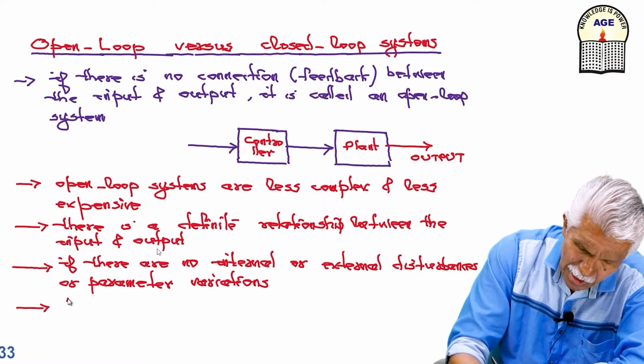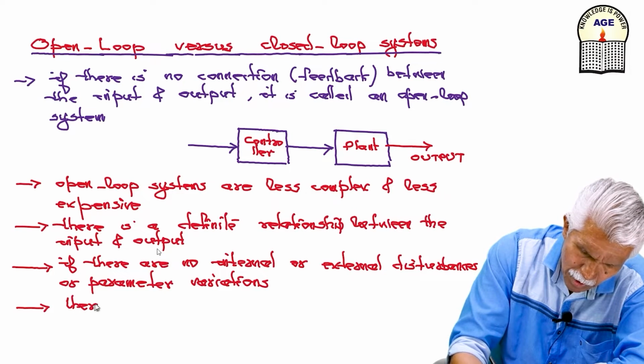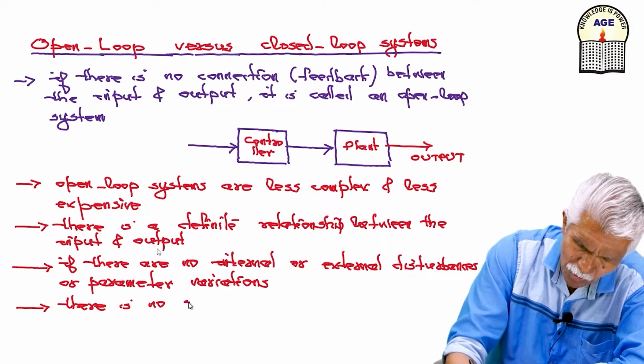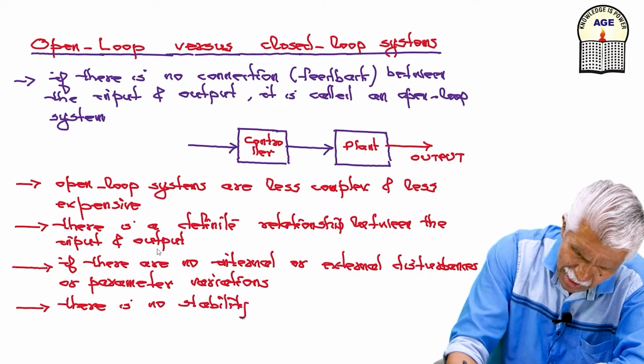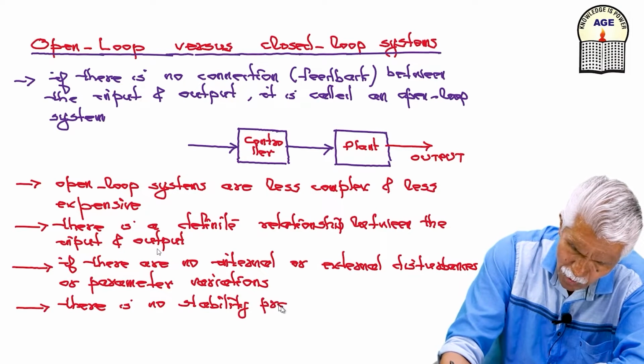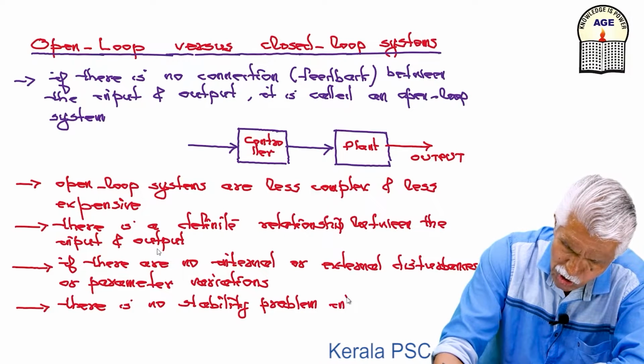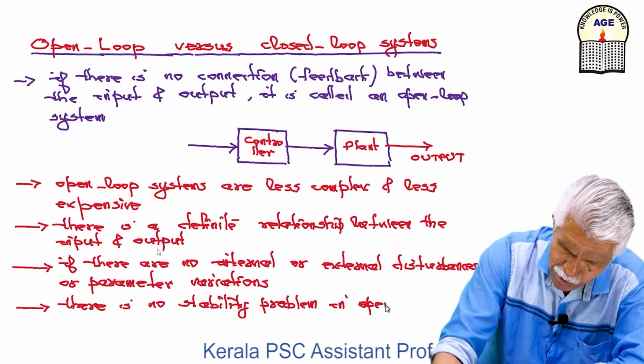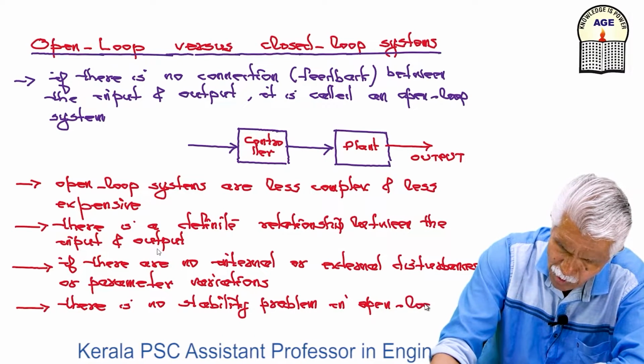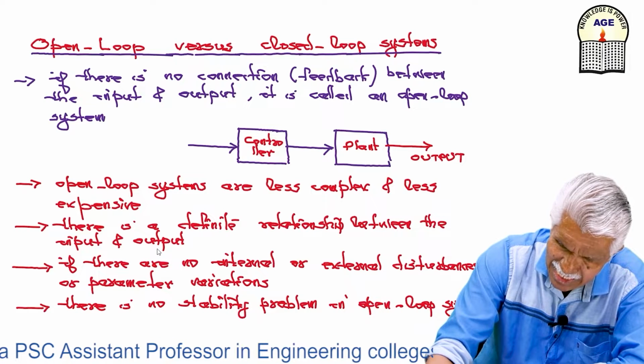There is no stability problem in open loop system. So open loop systems are inherently stable.